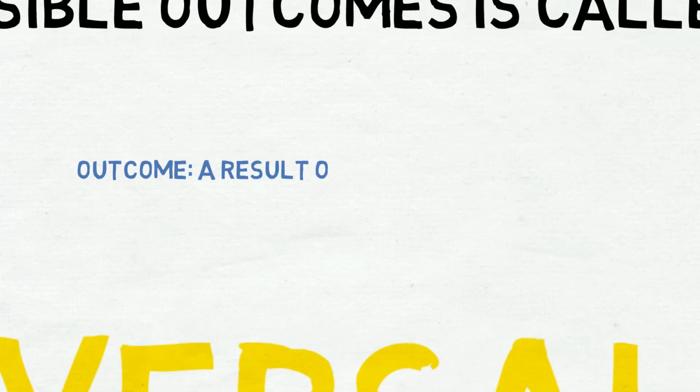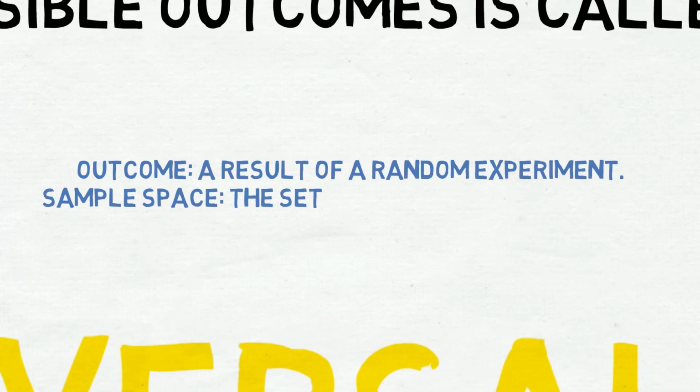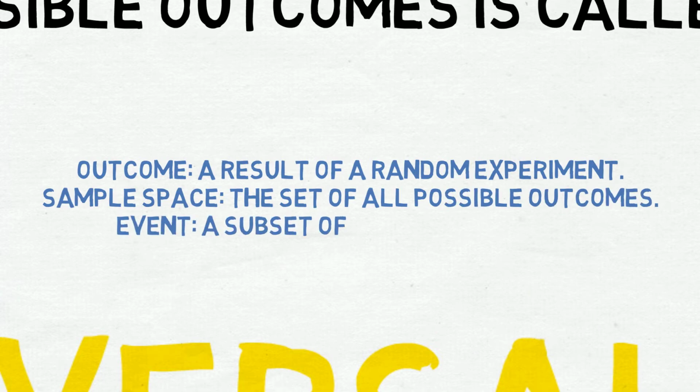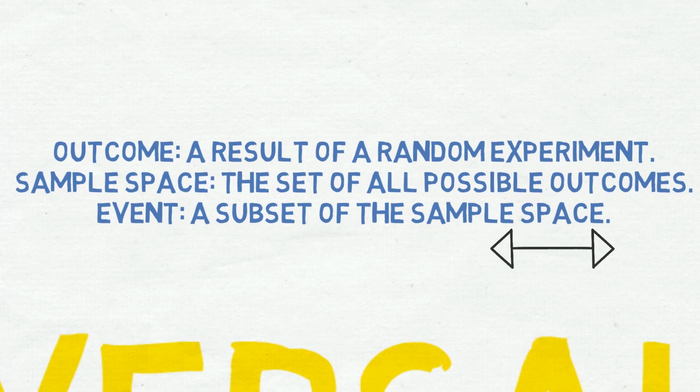Summary. Outcome: it is a result of a random experiment. Sample space: it is a set of all possible outcomes, whereas an event is a subset of the sample space.